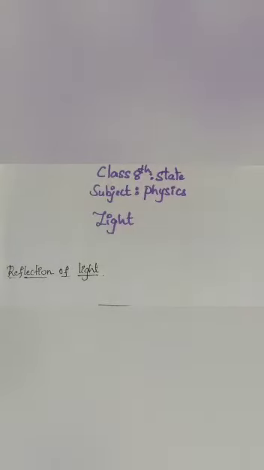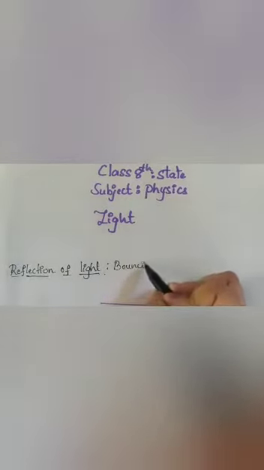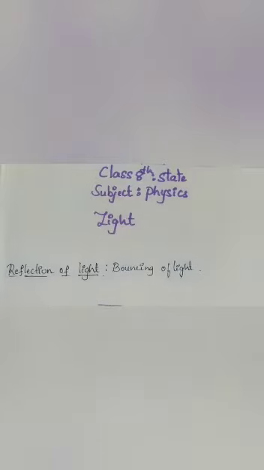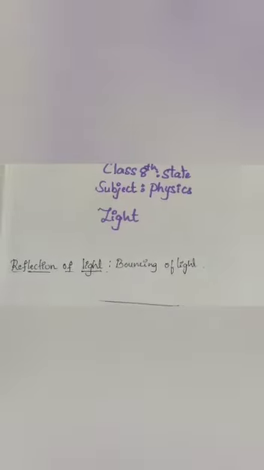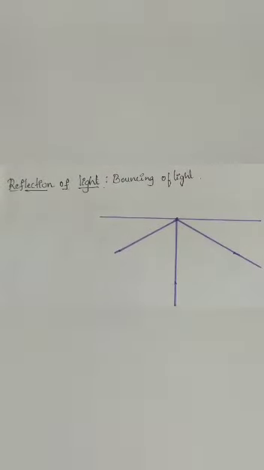Hello students. As we have now seen the activity about the reflection of light, reflection of light is nothing but the bouncing back of light, isn't it? Bouncing back of light in the same region is called reflection of light. Based on doing that activity, I have taken this one. So what is given? What is the incident ray and what is the reflected ray? Same thing I have taken here.